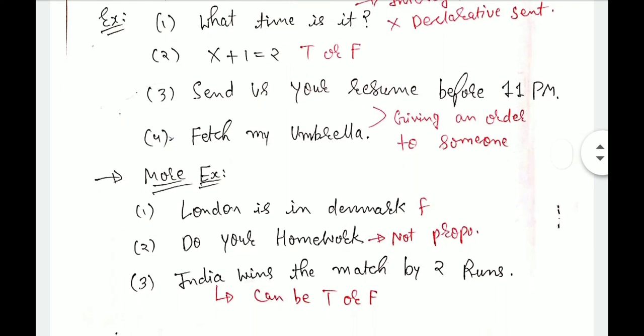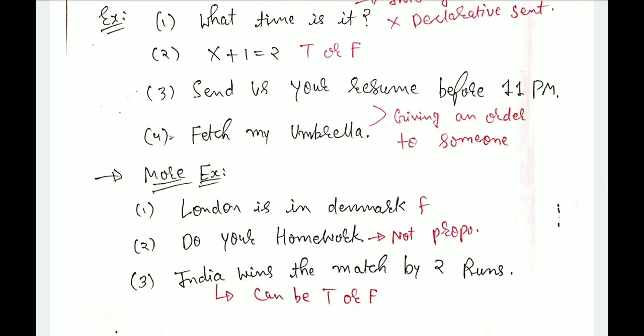Now look at more examples. London is in Denmark. It is false at a time, so it is a proposition. Do your homework. We are giving an order to someone or requesting something from someone, so it is also not a proposition. Now look at the third example. India wins the match by 2 runs. It can either be true or false, so it is also not a proposition.